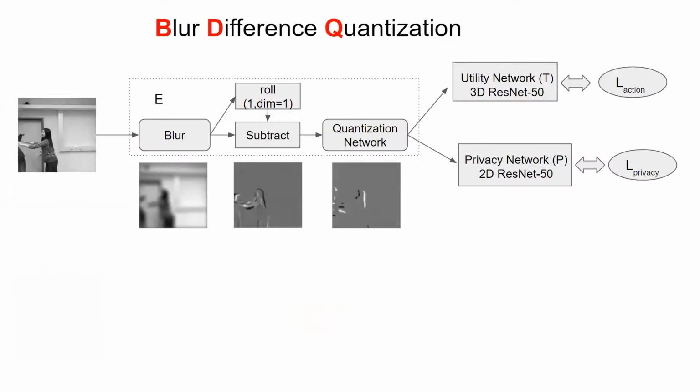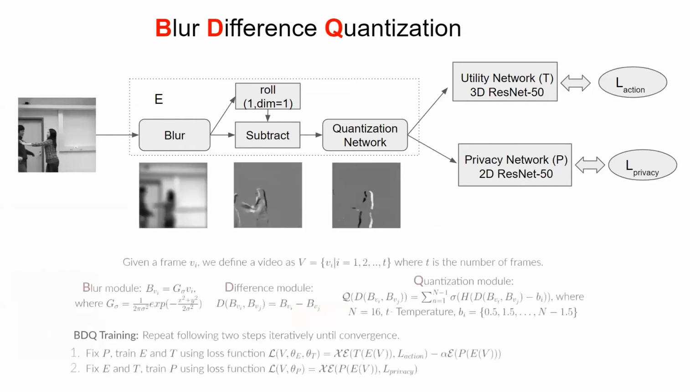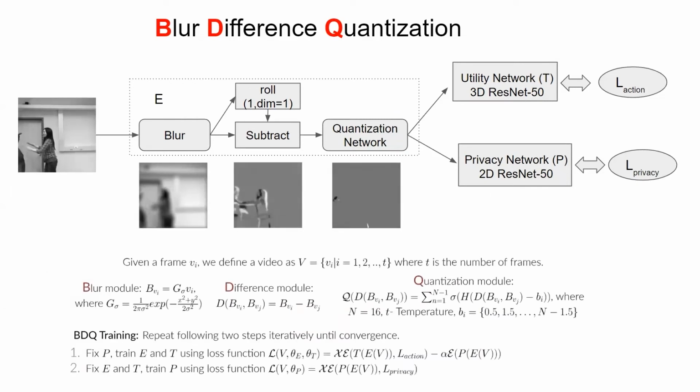The architecture of BDQ encoder is very simple. It consists of three modules: a blur module, a difference module, and a quantization module. The blur module is a Gaussian function with trainable standard deviation. The difference module takes the intensity difference of consecutive frames. The quantization module applies a pixel-wise learnable quantization function to remove the sensitive information.